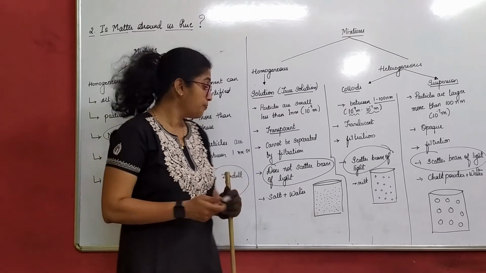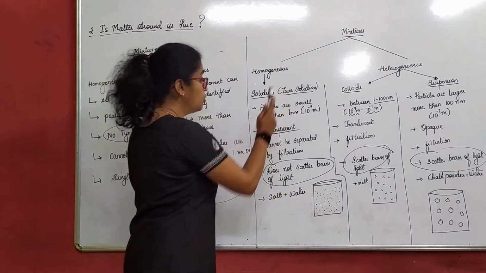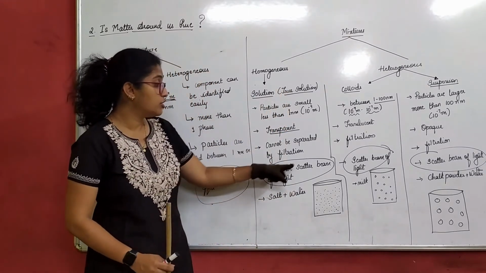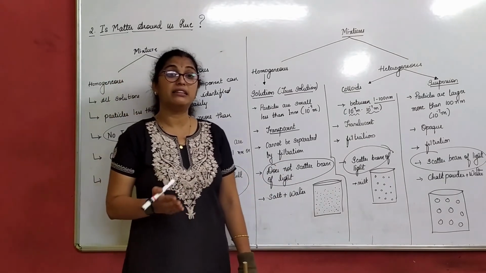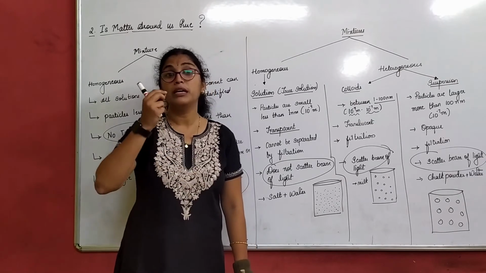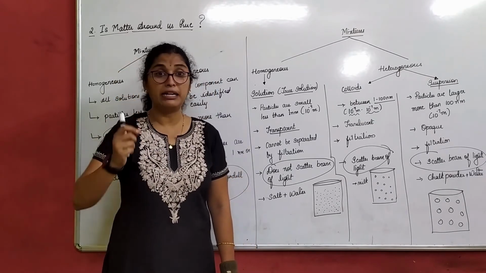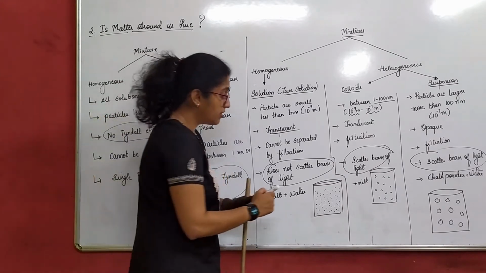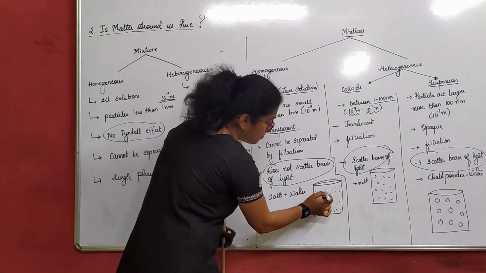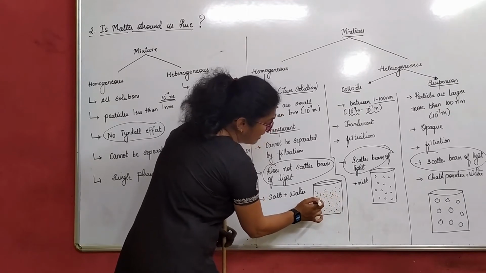That means in a true solution, light does not scatter the beam of light. Why is it not scattering the beam of light? Because now we have water, and those particles and water are filled throughout. See here, is there any space in this?